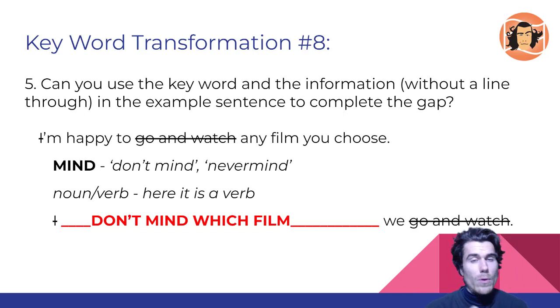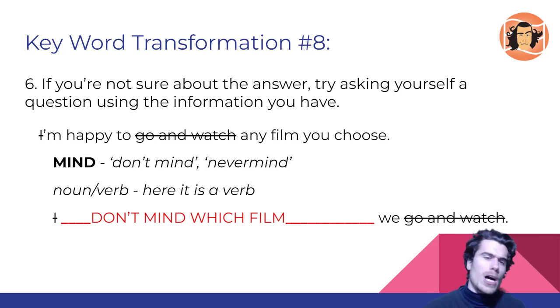Quick little tip or piece of advice. In the exam, a contraction like don't counts as 2 words. So for example, in the C1 advanced keyword transformations, you write between 3 and 6 words. So don't would be 2 of those. So we would have do not, essentially. Mind which film. Okay, that's 5 words. That's okay. It's in the brackets. So I don't mind which film we go and watch. That's what I've written based on the information I have here. I'm still not 100%. So let's move on to step number 6.